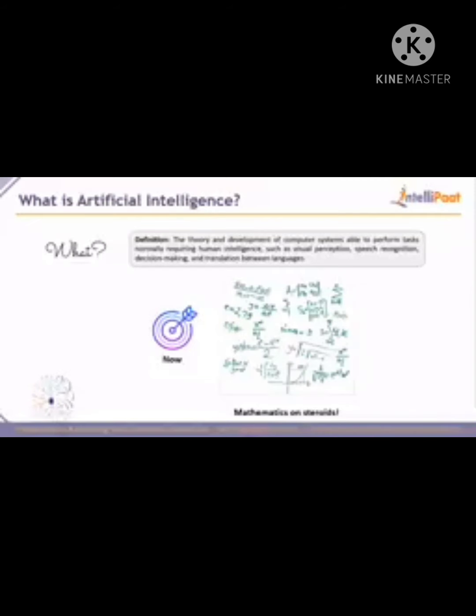The current goal of artificial intelligence, if I have to put it in one picture, is basically to tell you that it is just mathematics on steroids, guys. Because when you think about it, all artificial intelligence is trying to achieve is better and faster ways to do something that a human can do. A lot of terms like machine learning and deep learning come into the picture when we talk about mathematics as well. Because at the end of the day, to achieve artificial intelligence, we use so many concepts which involve a lot of mathematics and implementing this mathematics using code, guys. And at the end of the day, it's mathematics plus programming which will actually lead to us achieving cognition, guys.